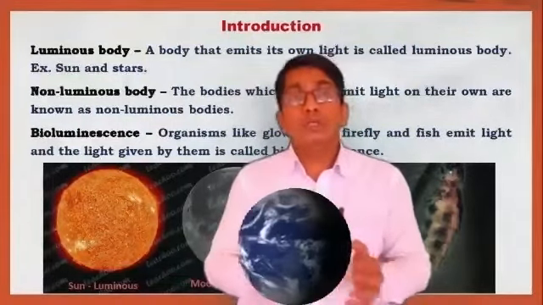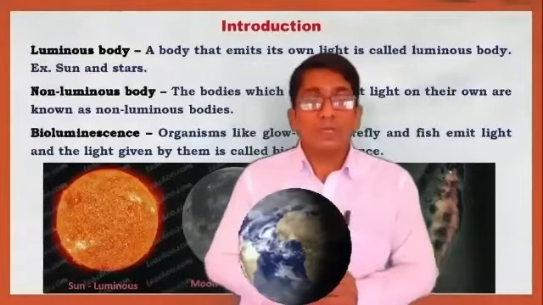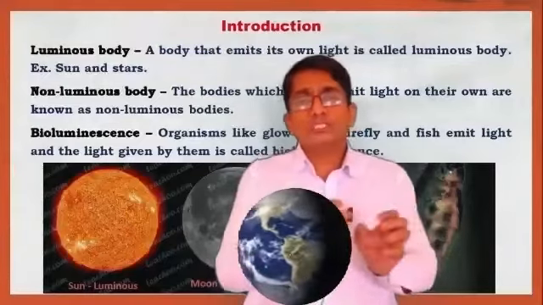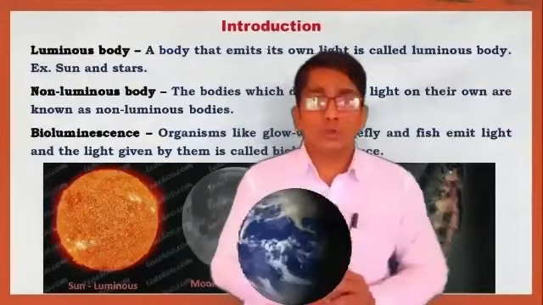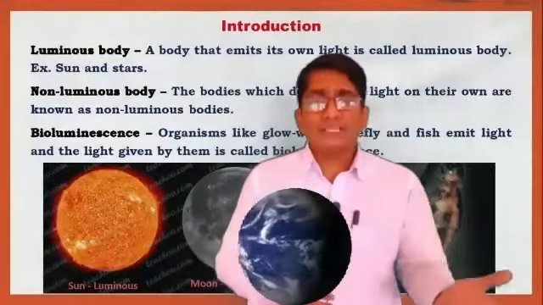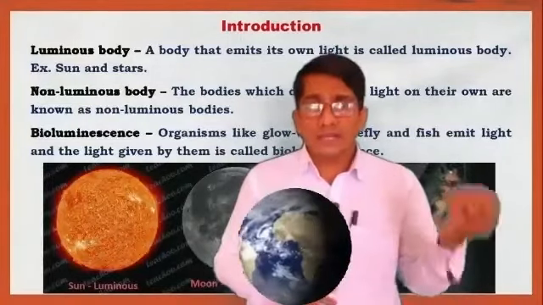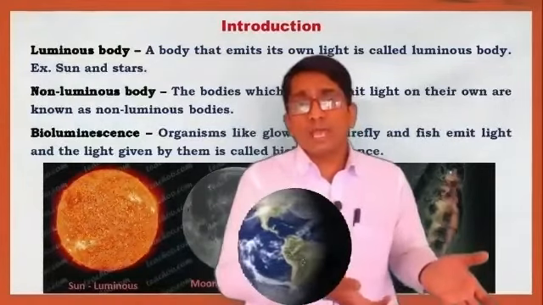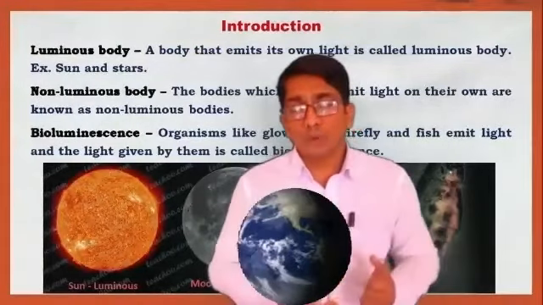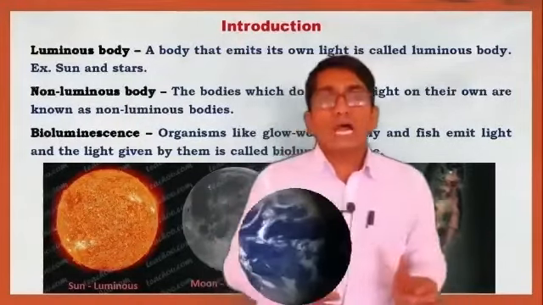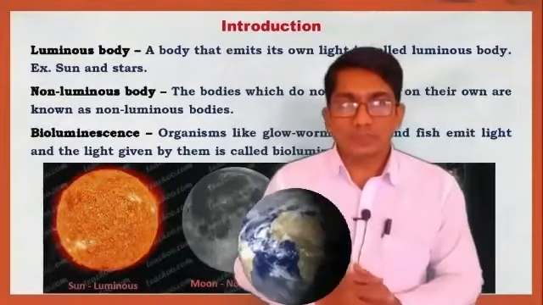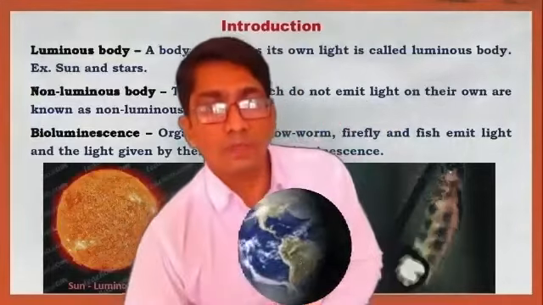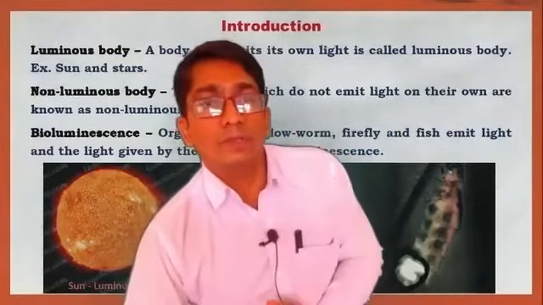Again, this is the luminous body, and now the non-luminous body. All those bodies which do not emit light are non-luminous bodies. Planets and satellites are there. Earth is also our planet, so Earth is also a non-luminous body. So these are the luminous and non-luminous bodies. Now come to the next point.